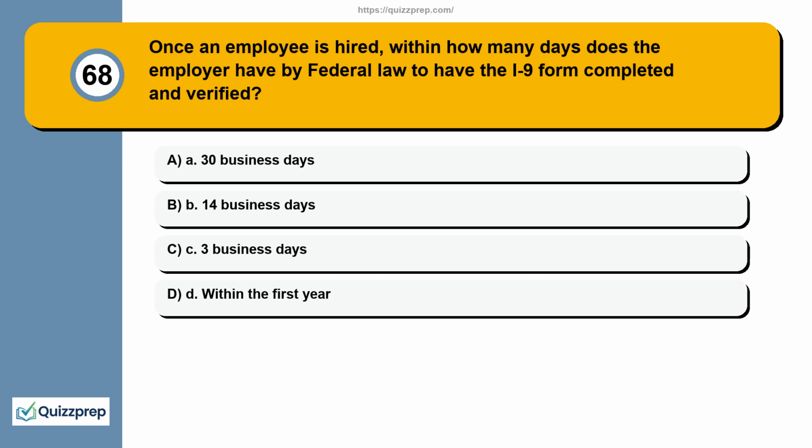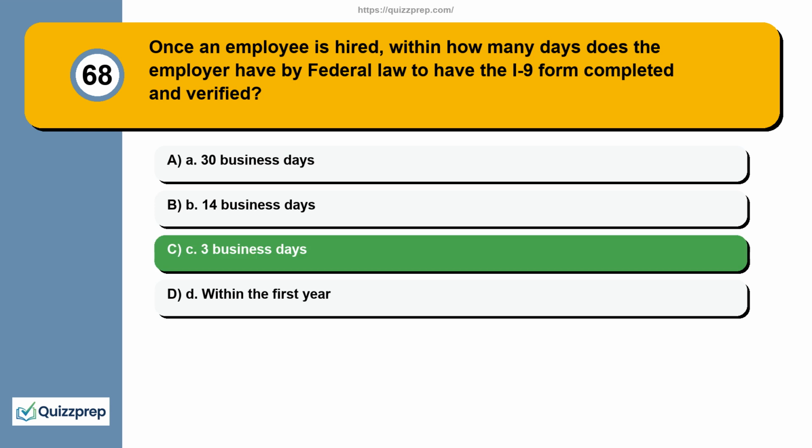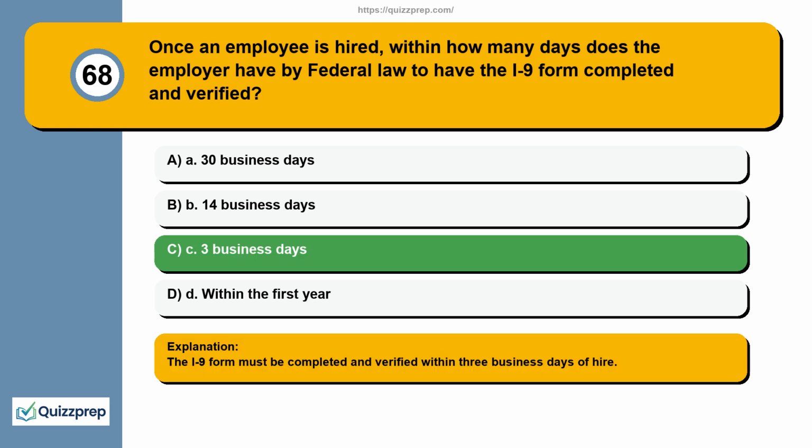Question 68. Once an employee is hired, within how many days does the employer have by federal law to have the I-9 form completed and verified? A. 30 business days. B. 14 business days. C. 3 business days. D. Within the first year. The I-9 form must be completed and verified within 3 business days of hire.